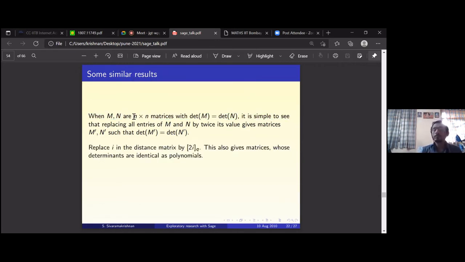Here, now I'm doing something slightly different. Replace i in the distance matrix by [2i]_q. You take 2i and then take the q analog of 2i. So this also gives matrices whose determinants are identical as polynomials, not just as numbers. Is it clear what I'm doing? I'm changing entry i to 2i and then changing the 2i to the q analog of 2i, [2i]_q. It's not 2 times [i]_q, that is easy. I'm doing another thing. Instead of i, I'm multiplying it by 2, then looking at the q analog of 2i.